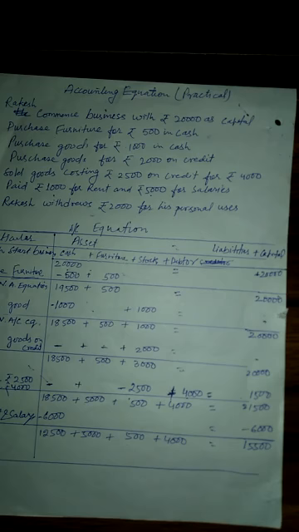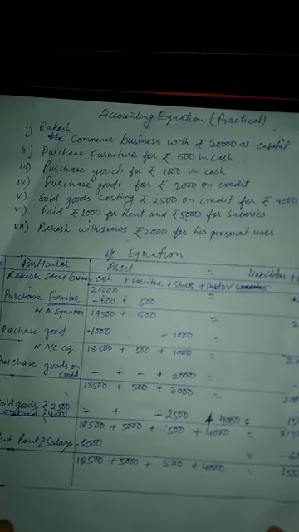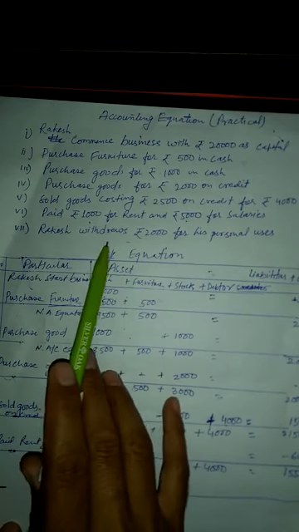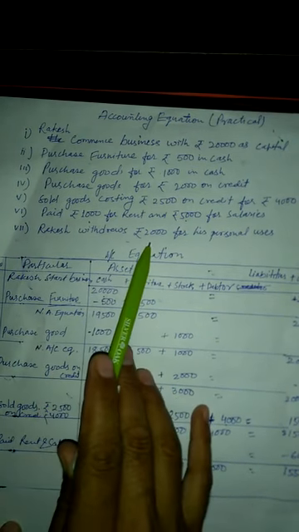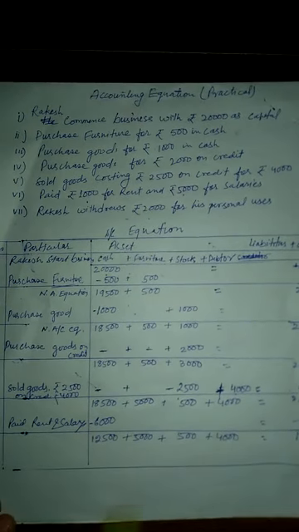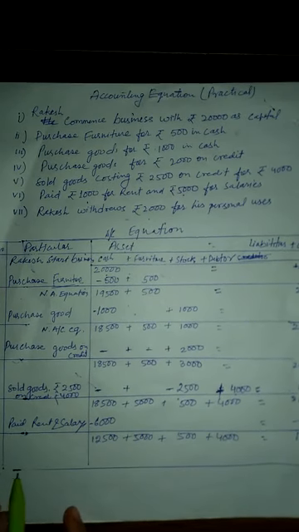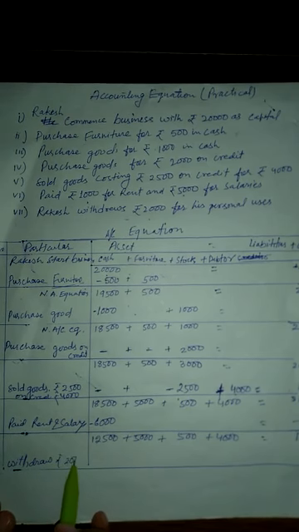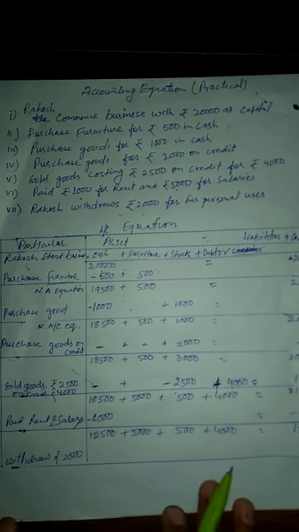Now the last point is Rakesh withdrew rupees 2,000 for his personal use. Rakesh is withdrawing rupees 2,000.